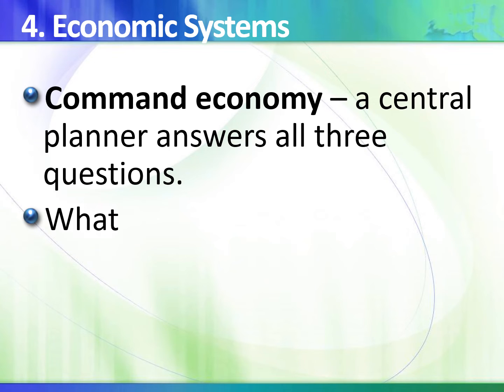They answer what goods and services should be produced. So they think about what people will need, and then they just make the choice for the people. And how shall the goods be produced? Also answered by the government. They are the ones who say, okay, use these resources, set up your plant over there, and this many workers should work.